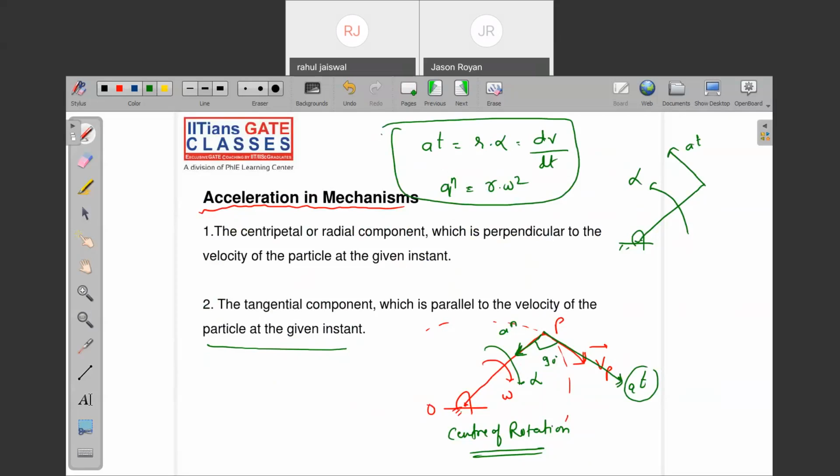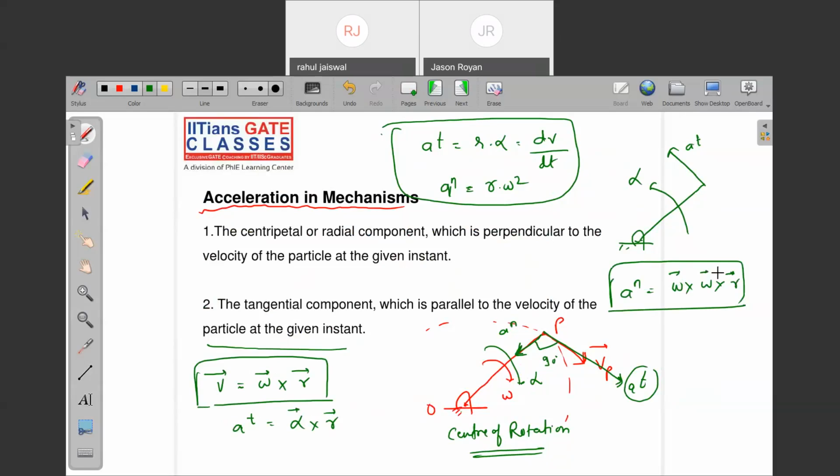But you know, in vector format, how we write it. How we write the tangential component: alpha cross R. How we write the normal component: omega cross omega cross R. Note down, very, very important. These are in the vector notation actually. Is it clear? Okay. So we will discuss examples of this velocity and acceleration.